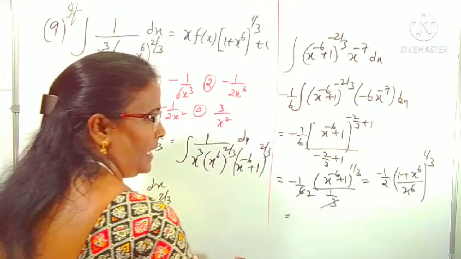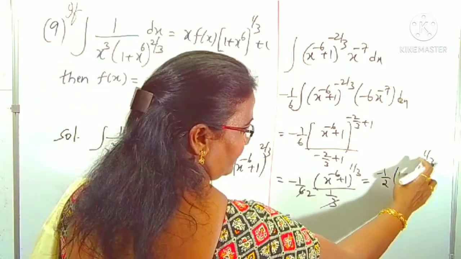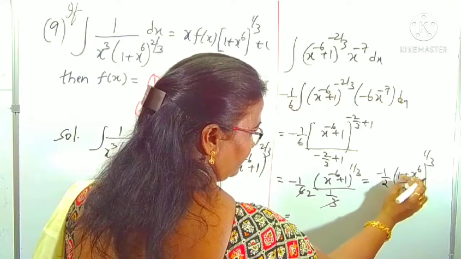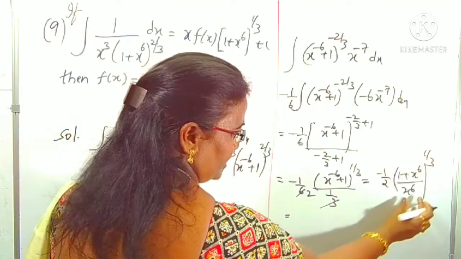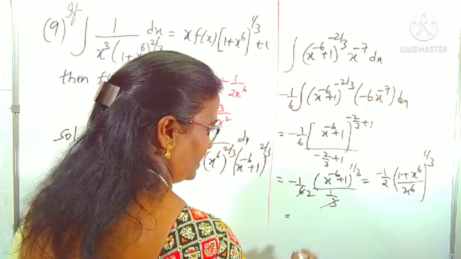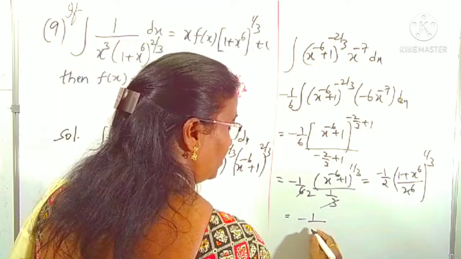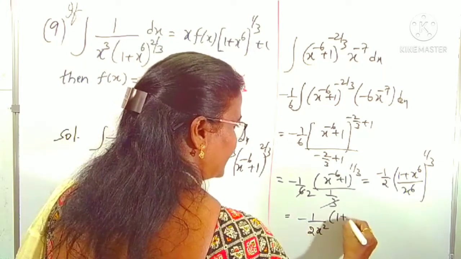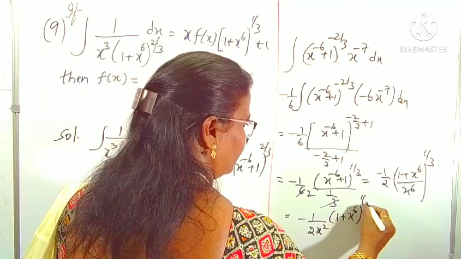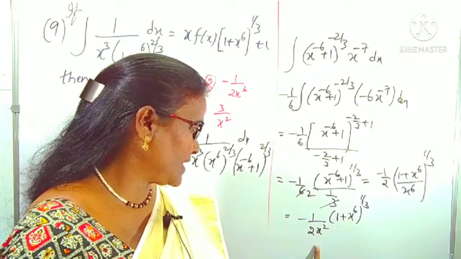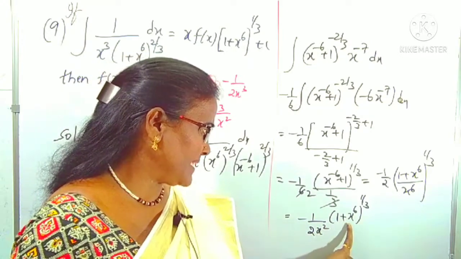Right. Now, what do we do with power 1 by 3? We can take it for the numerator as well as the denominator. For the numerator, I am taking whole power 1 by 3 as it is. For the denominator, what happened? X power 6 whole power 1 by 3 means what? X square. That is minus 1 by 2 x square of 1 plus x power 6 whole power 1 by 3.